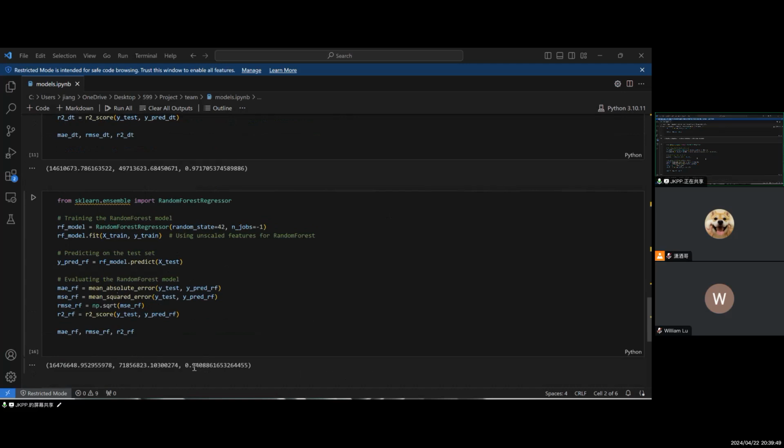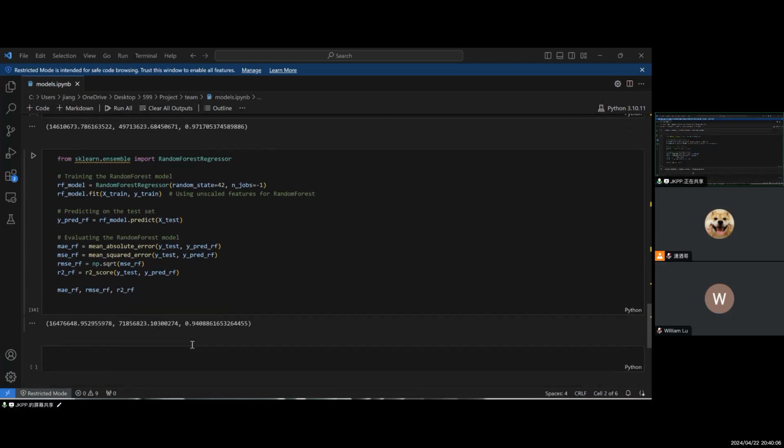It has an R-squared score of 0.941, the MAE is roughly 16.48, and the RMSE is about $70.19 million. It didn't outperform the decision tree in this case, but its generalization capabilities make it a valuable tool for predictive tasks.